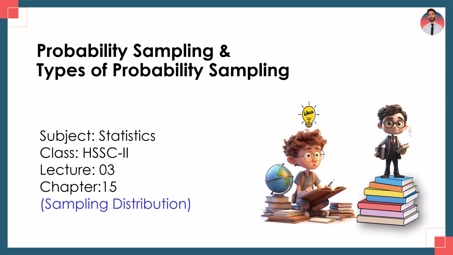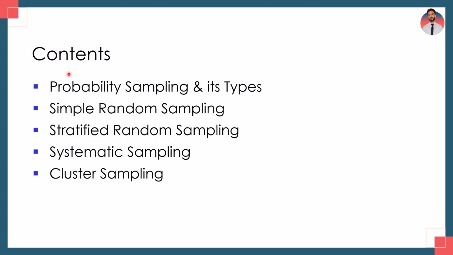Let's start the topic, probability sampling and its types. In the contents of this lecture, first of all, students, I will explain a brief introduction about probability sampling and its types. In the second point, I will discuss the first type of probability sampling, which is simple random sampling. The second type is stratified random sampling. The third type is systematic sampling, and the last, the fourth type, is cluster sampling.